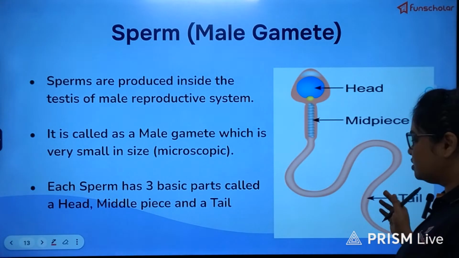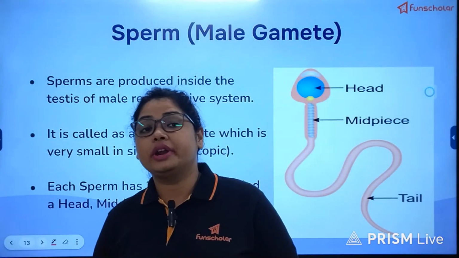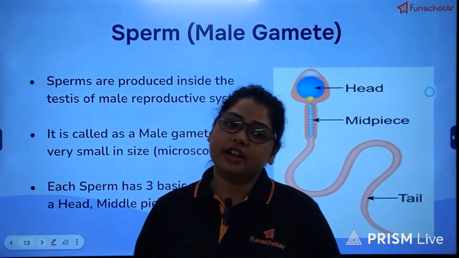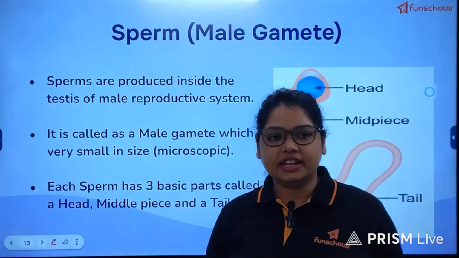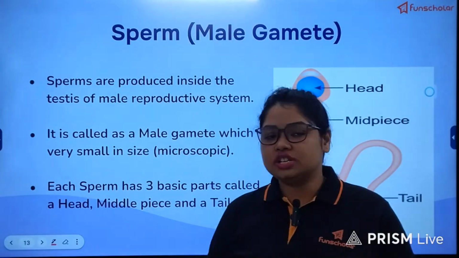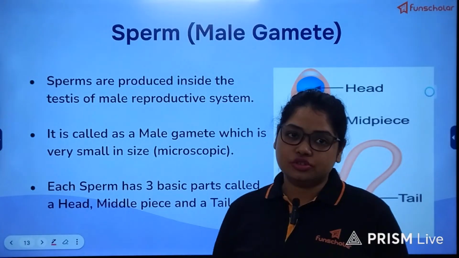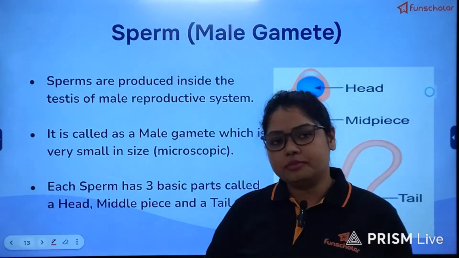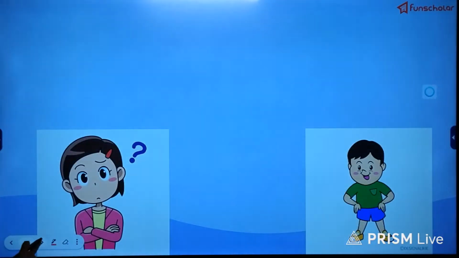The tail has a lot of mitochondria, as I said, in order to break down the sugar provided by the secretions of the seminal vesicles, and then produce energy in the form of ATP and utilize it to move out towards the female reproductive tract for fertilization.